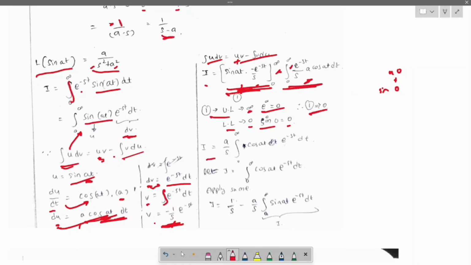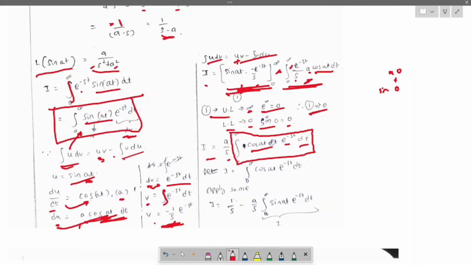So now I equals a by s taken outside, and we are left over with cos at e power minus st dt. When you observe, this thing again came back to the initial place. Here you can see minus s, like sin at e power minus st dt. So here the term is changed, just cos at e power minus st dt.